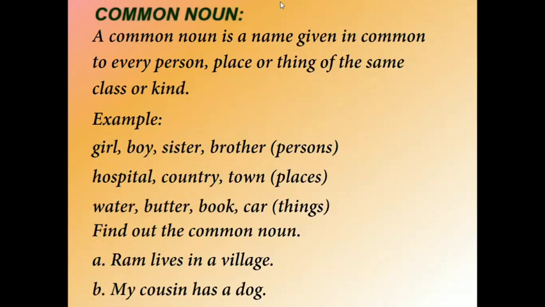Now let us revise what are common nouns. A common noun is a name given in common to every person, place, or thing of the same class or kind. Look at the examples: girl, boy, sister, brother. All these are common nouns for persons. Understood? Hospital, country, town. These are the common nouns for places. Water, butter, book, car. These are the common nouns for things.